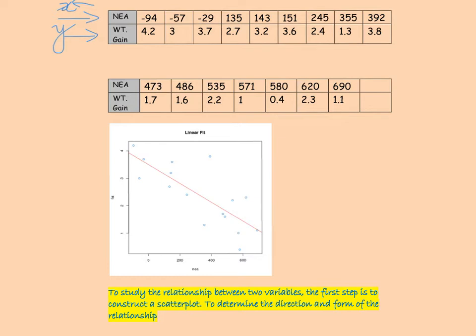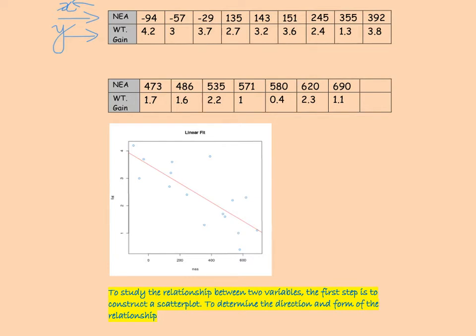So the first step to studying the relationship between two variables is to make a scatter plot. So we've used Crunchit to construct this scatter plot. The blue circles are the actual points from the data set.